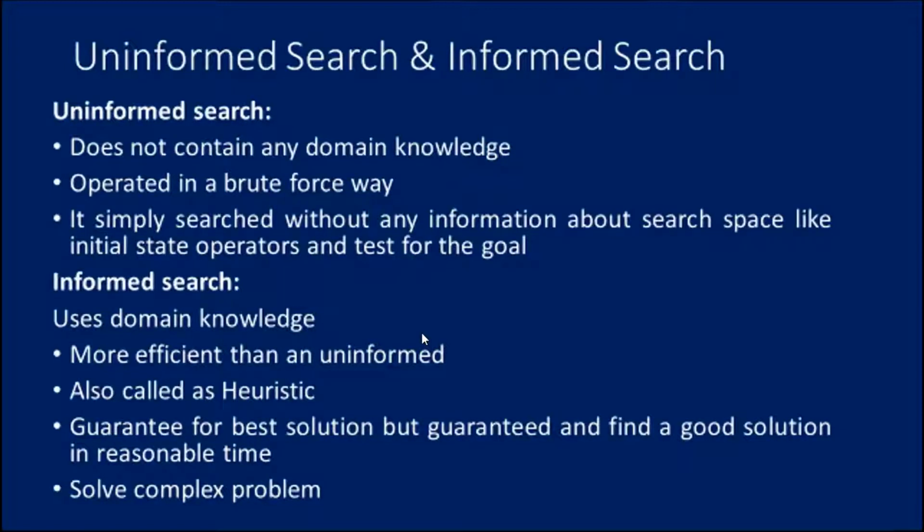We know uninformed search, the name itself indicates it is uninformed. There is no information about the particular problem. Uninformed search is a class of general purpose search algorithm which operates in a brute force way. Uninformed search algorithms do not have additional information about the state or search space other than how to traverse the tree. So it is also called blind search. It does not contain any domain knowledge. It operates in a brute force way. It simply searches without any information about the search space, like initial state, operators and test for the goal. It doesn't know any information. That is what uninformed search is about.